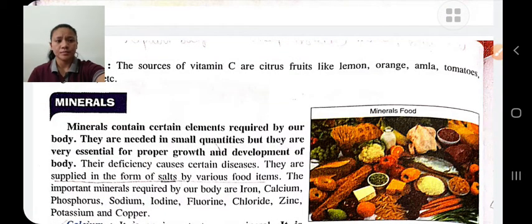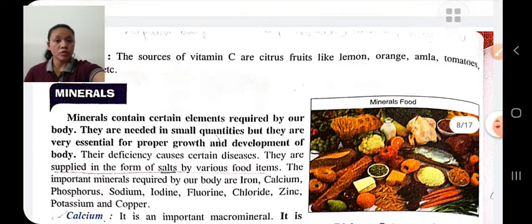Minerals are micro nutrients which are required in small quantity, but they are very essential for proper growth and development of our body. Minerals are supplied in the form of salt by various food items. The important minerals required by our body are iron, calcium, zinc, copper, iodine, sodium, chloride, etc.